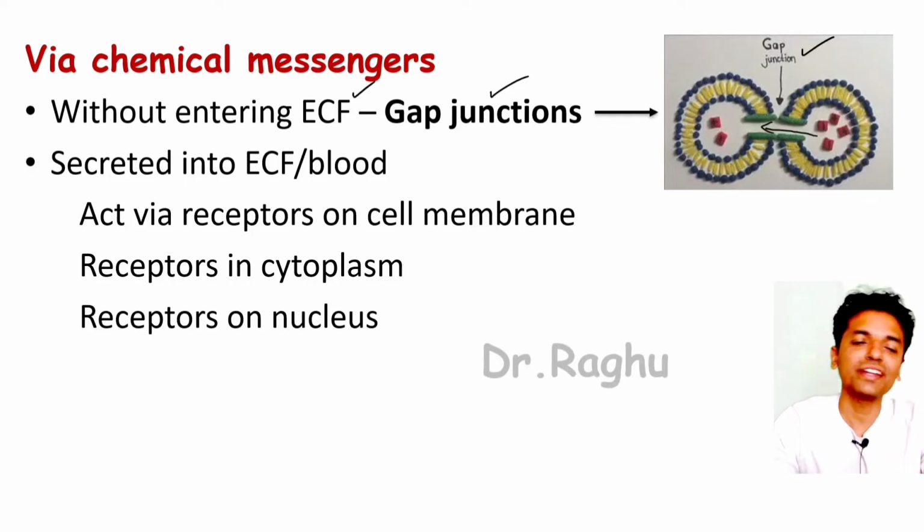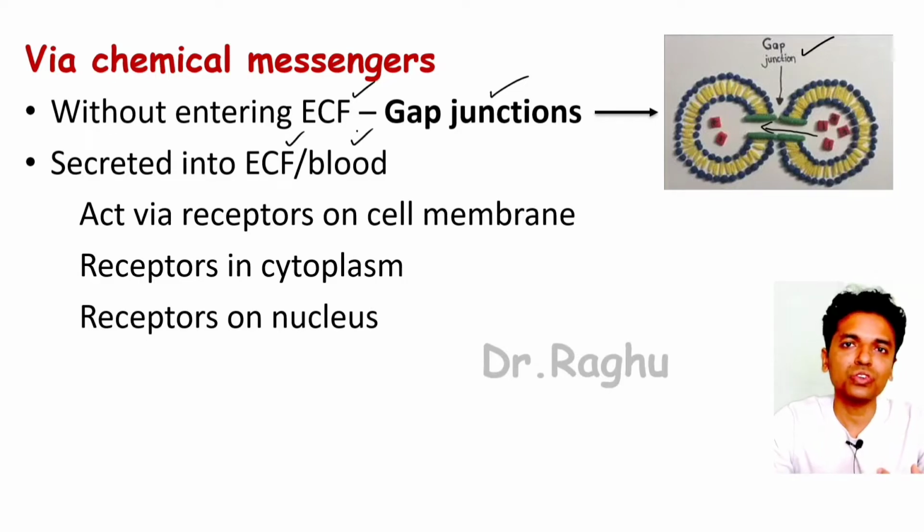Apart from that, the majority of the other modes of signal transduction occur when these chemical messengers enter either the extracellular fluid or the blood, and they go and bind to the receptors which are present in other cells. So where could these receptors be present? These receptors could be present on the cell membrane of the other cell, they could be present in the cytoplasm, or they could also be present on the nucleus.